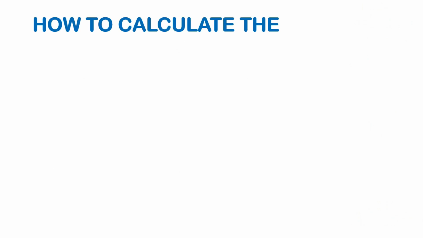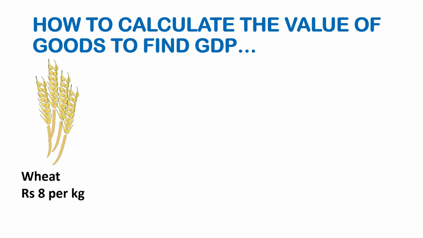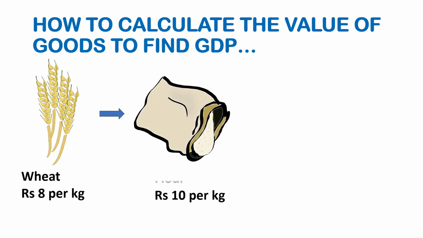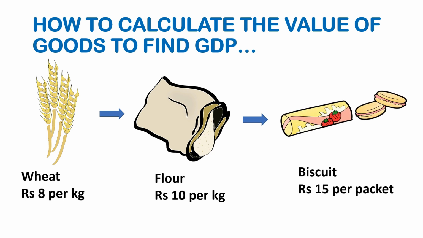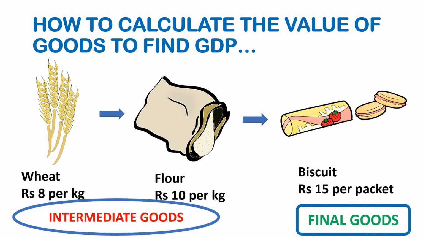To calculate the value of goods to find GDP, let us take an example. Suppose we have wheat that is rupees 8 per kg. Then wheat changes into flour that is rupees 10 per kg. And finally, the flour is made into biscuits, rupees 15 per packet. Here wheat and flour are intermediate goods, whereas biscuits are final products. So in order to calculate the GDP, we only calculate the value of the final products.